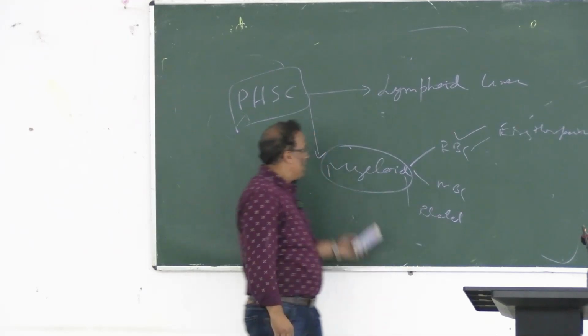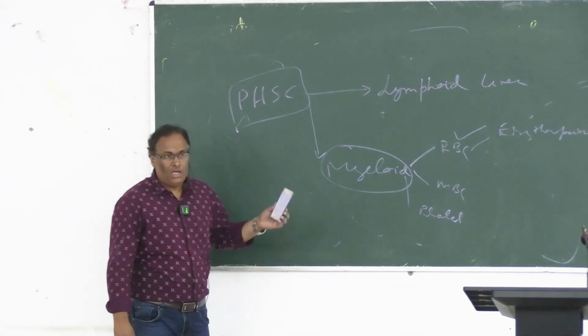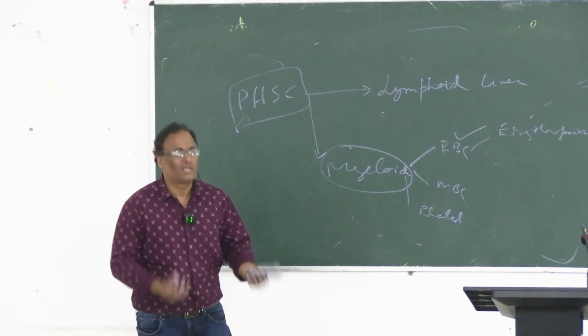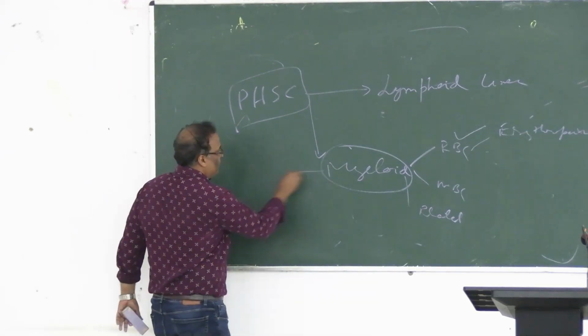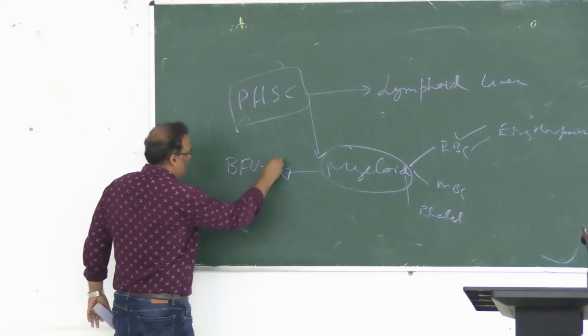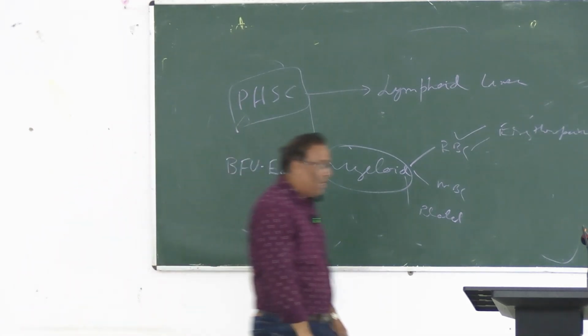Same thing. Whenever the myeloid series is coming, first of all it has to be committed. Committed to what? Committed to formation of the RBC only, right? For that reason, first of all blast forming unit E, erythroid, is formed.